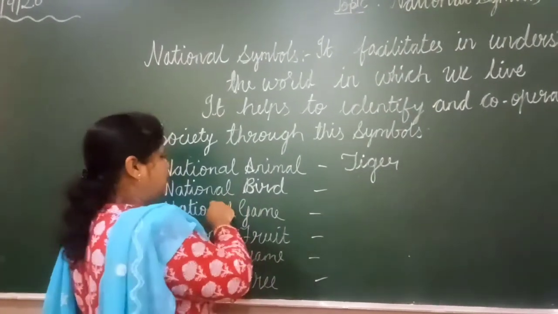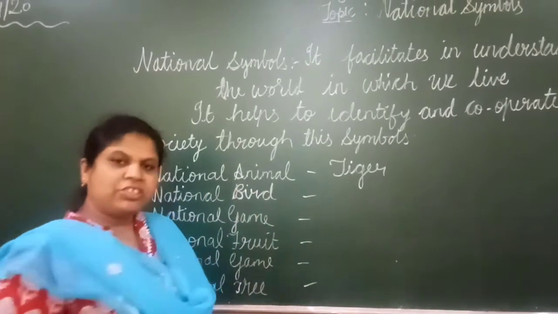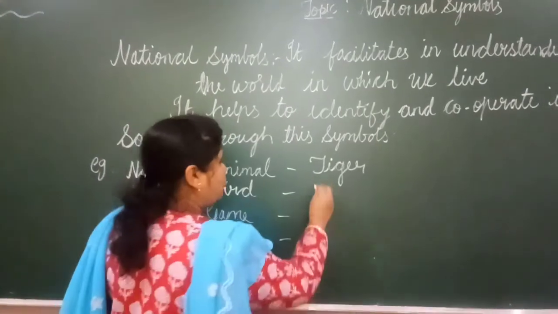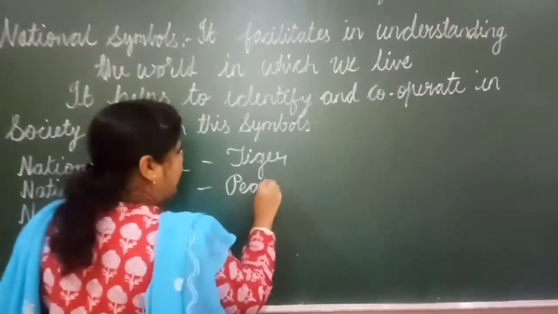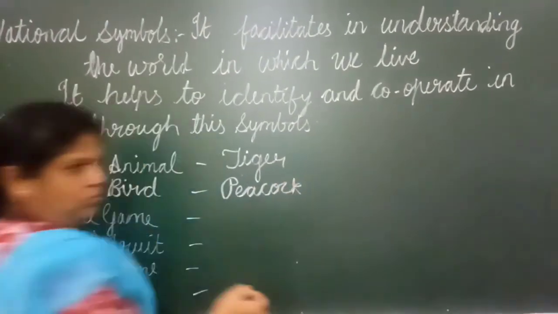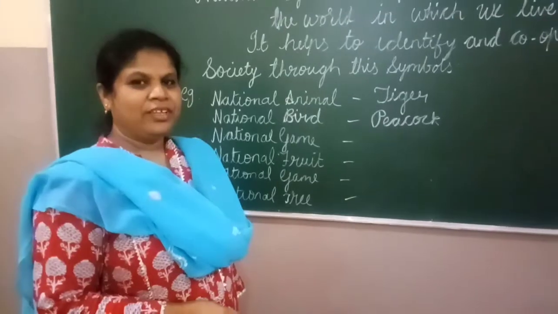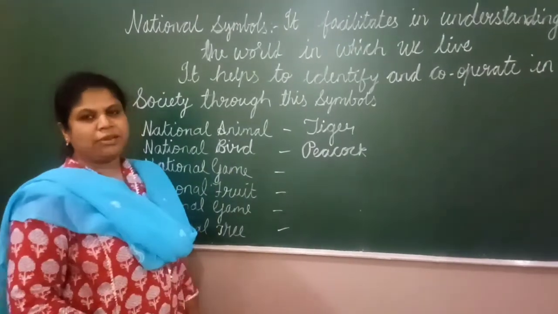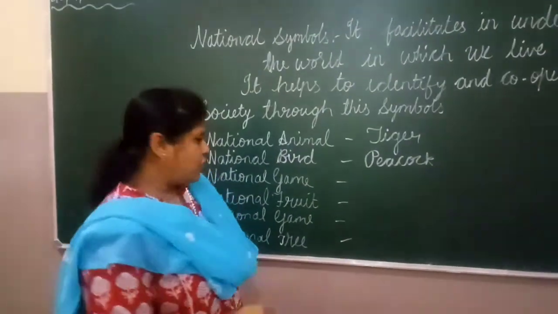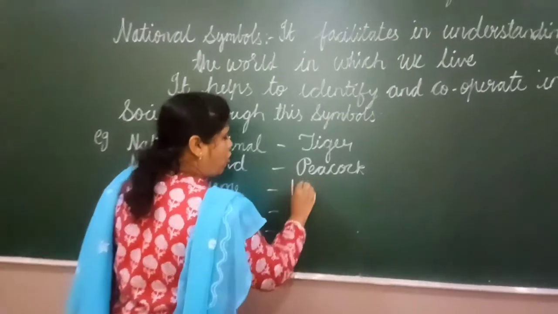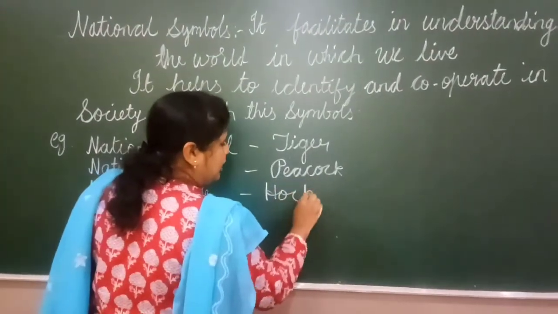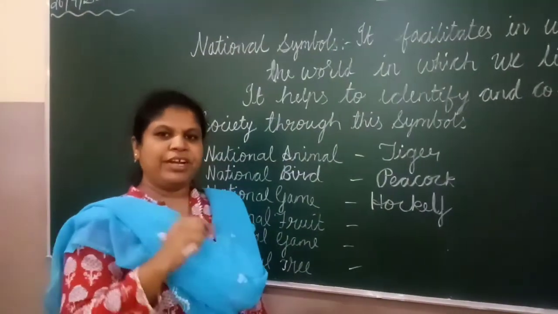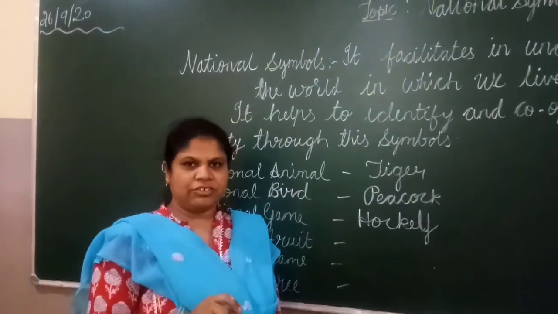The next one, national bird. Which is our national bird, children? Peacock. Right. So national bird is peacock. Next, which is our national game? India's national game. Okay, national game is hockey. Like this, there are different national symbols for each country.